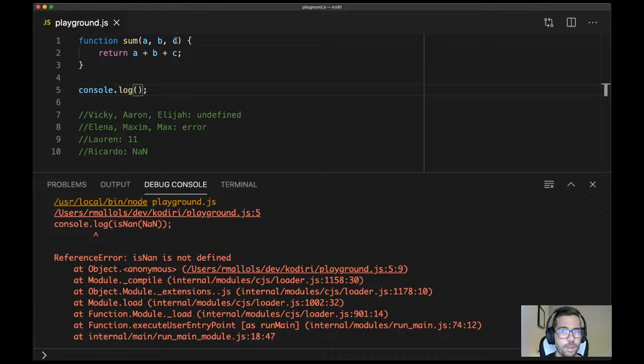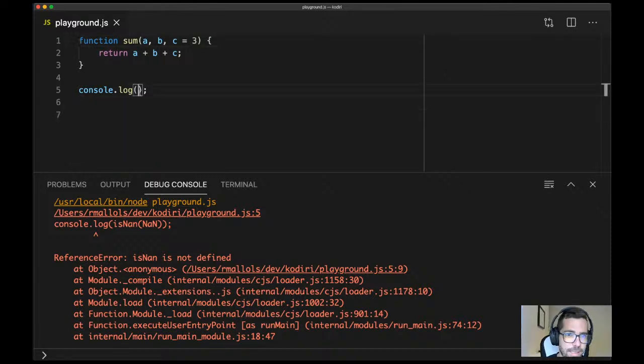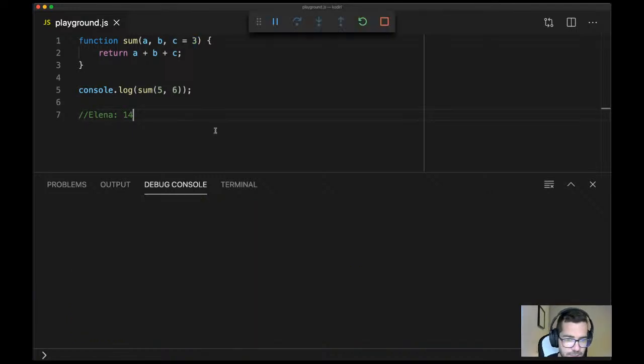All right. And what if I do something like that? What's that going to return? I'm not calling the method anymore, right? So 5, 6, and then 5 and 6. What's that going to return? Elena said 14. Why 14, Elena? Yeah, that's correct. On this occasion, because c is not provided, we initialize it to 3. So then we do 5 plus 6 plus 3, which, as Elena said, is 14.